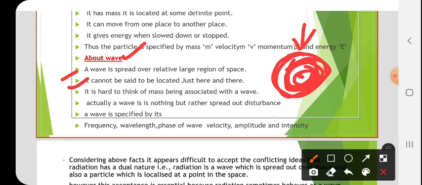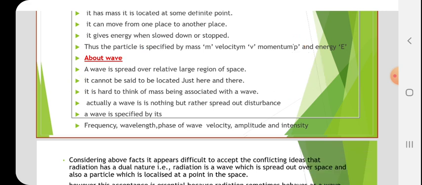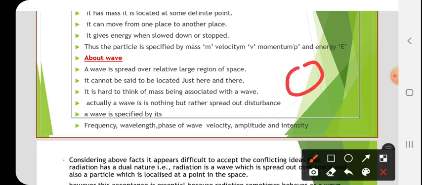And next, second point is, it cannot be said to be located just here and there. For example, the example I just explained, the bucket, if you drop the stone, then around it a disturbance will be created. And if you see, yes, here there is a wave like this.